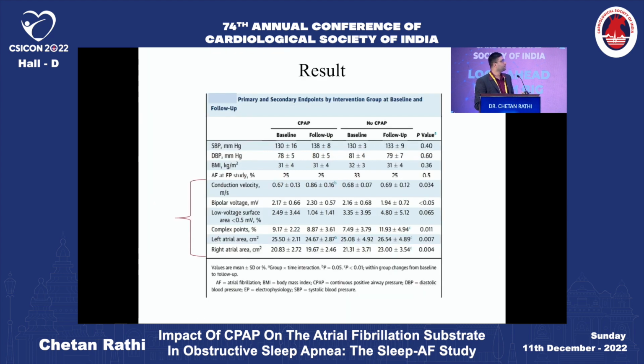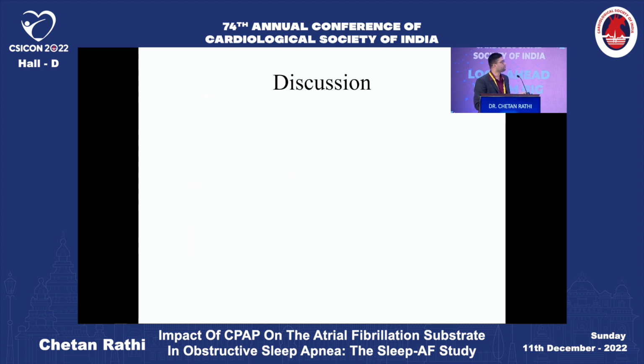But when we discuss the results, the conduction velocity in the patients of the CPAP group, as compared to the baseline, increased on follow-up. The bipolar voltage, which was around 2.17 at baseline, increased to 2.30, and it was statistically significant. There was a decrease in the low voltage surface area. There was a decrease in the complex points, and the left and right atrial areas were subsequently decreased on follow-up in the CPAP group.